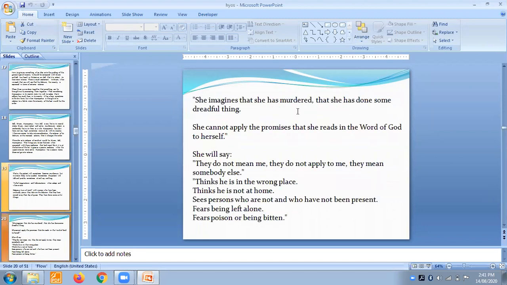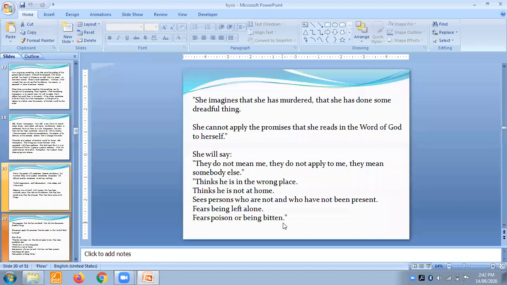She imagined that she has murdered, that she has done some dreadful things. She cannot apply the promises that she reads in the word of God to herself. She will say, they do not mean me, they do not apply to me, they mean somebody else. Thinks he is in a wrong place, thinks he is not at home, sees persons who are not and who have not been present. Fear of being left alone, fear of poison or being bitten.